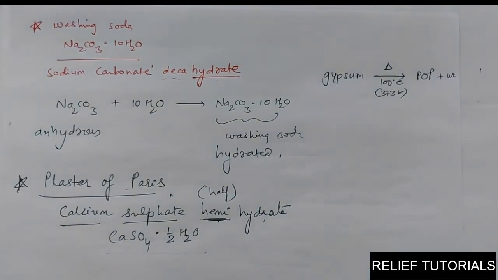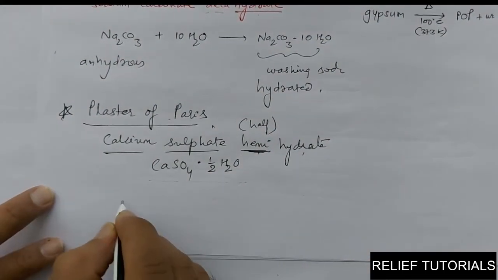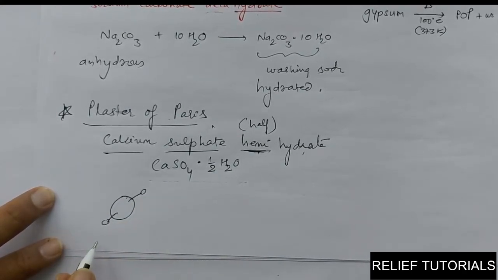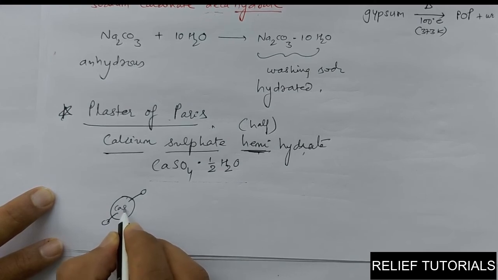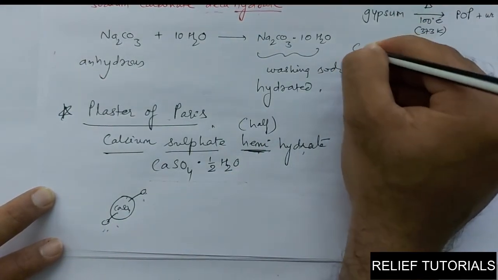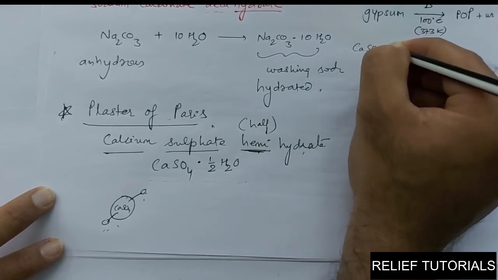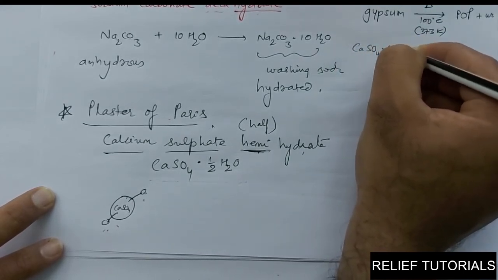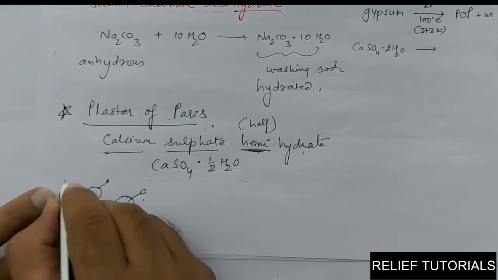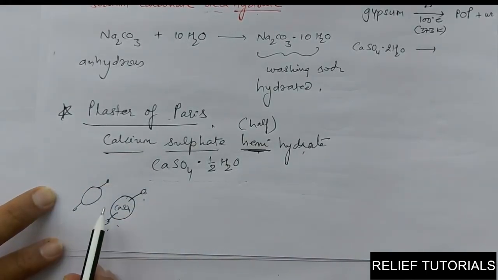Now what exactly is happening? Consider this is CaSO4 into 2H2O, which is gypsum. Now this is another CaSO4 into 2H2O, another gypsum molecule.